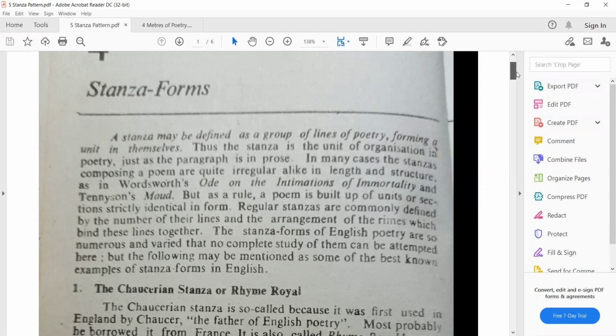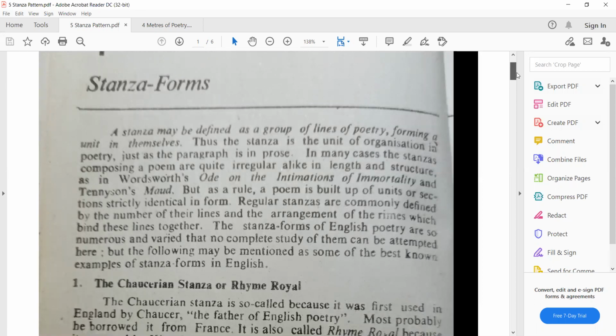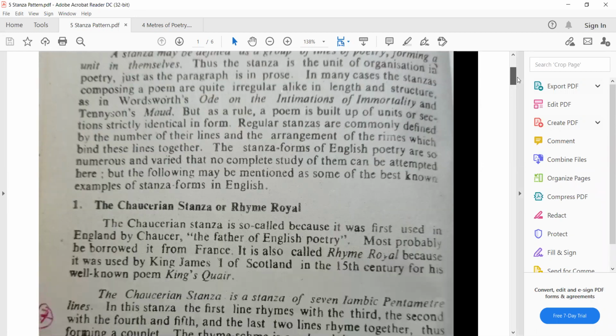There have been very famous and very different stanza forms in English poetry used by different poets like William Wordsworth and other writers. They have used their specific techniques, may it be Chaucer, may it be Spenser, and those rhymes are also connected with them.